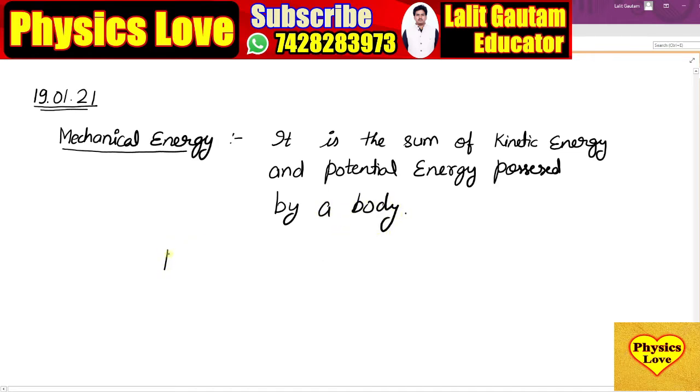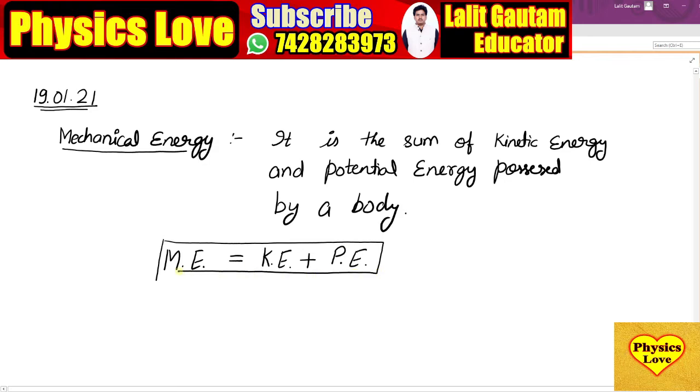So the formula of mechanical energy is equal to kinetic energy plus potential energy. Now what is the unit of mechanical energy? All types of energy have one unit, that is called joule. So the SI unit is joule and the symbol is capital J.